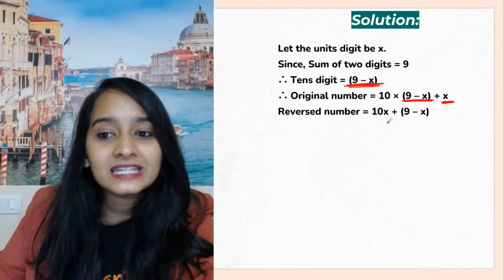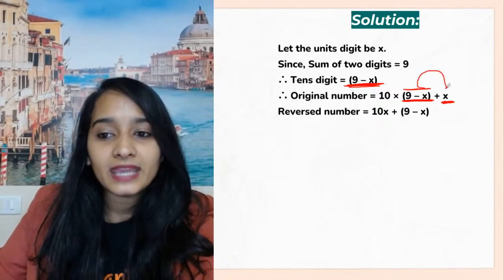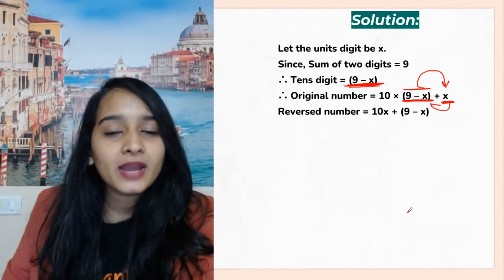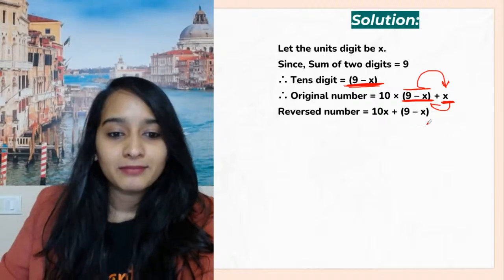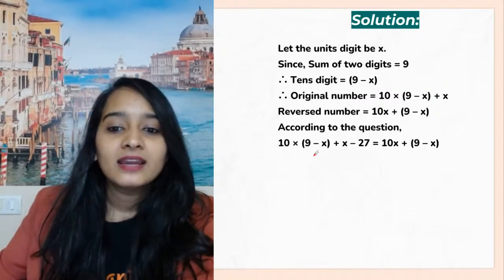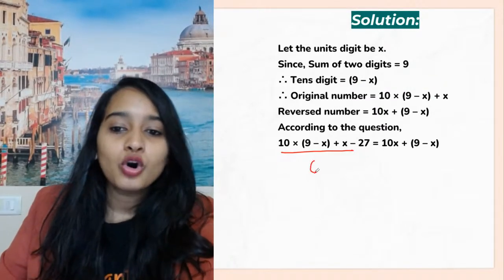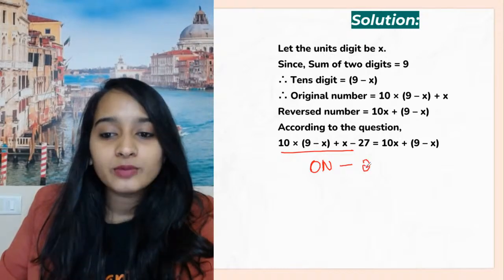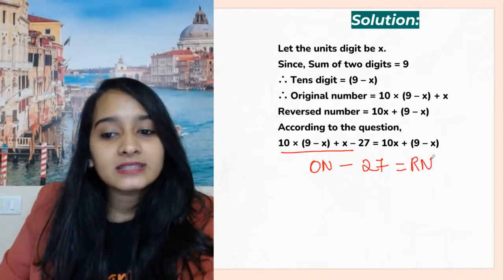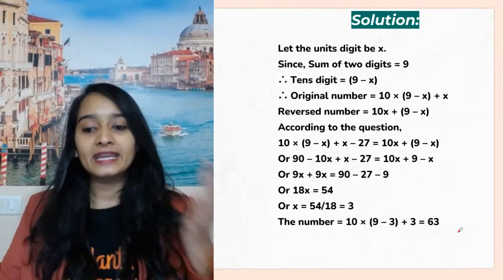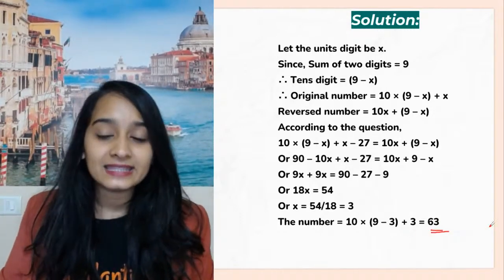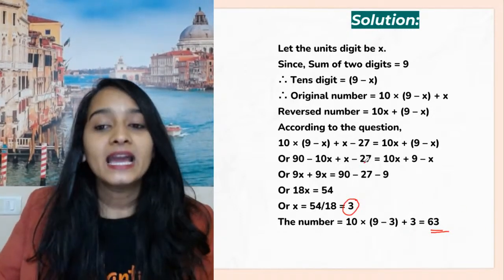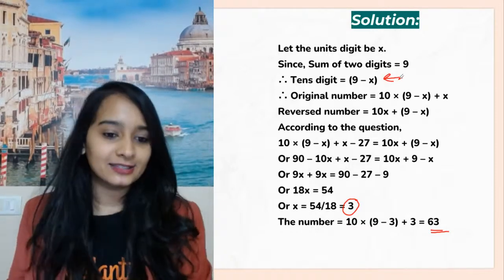So what will the reverse number be? The number that is here will come there, and X will come here. So it is 10X plus 9 minus X. And then you solve according to the question: original number minus 27 is equal to the reverse number. Solve for the value of X. You will be getting the number 63 first. You will be getting X, and from X you have to get the tens digit also.